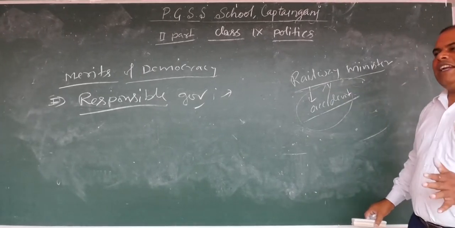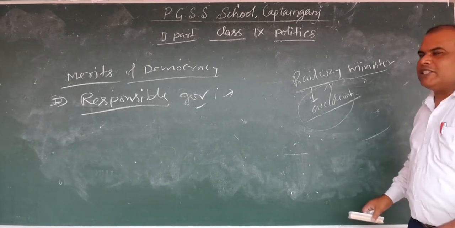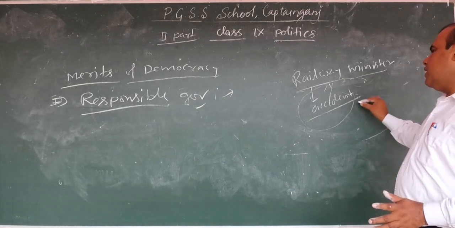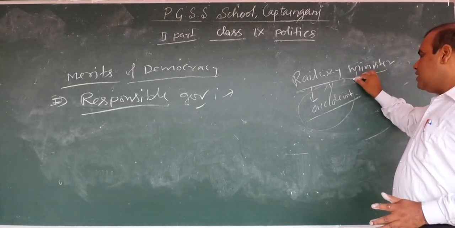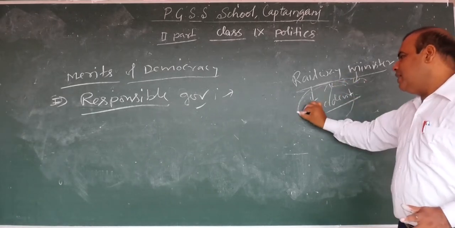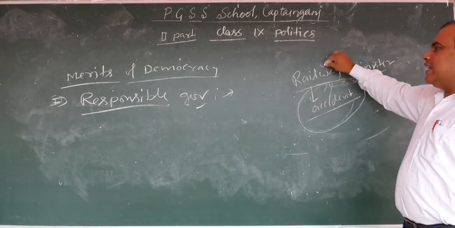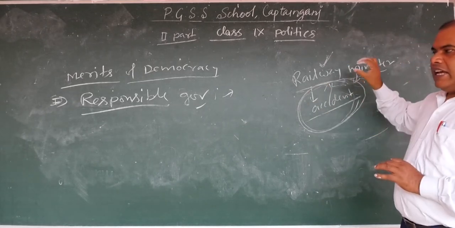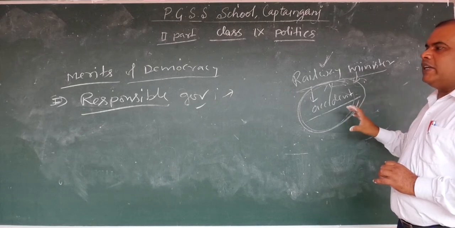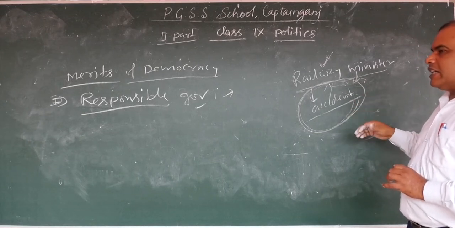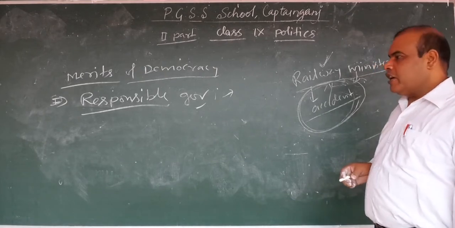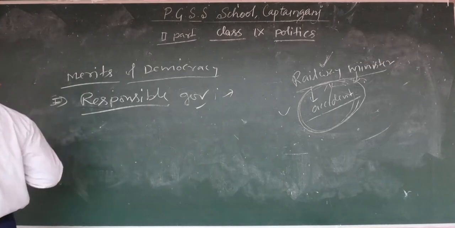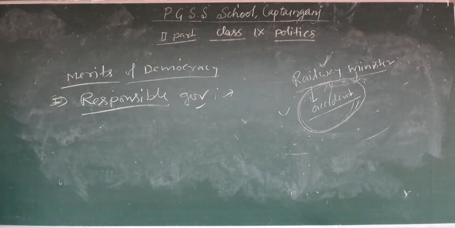We elect the leaders, and the ministers of a particular department directly take responsibility for their work. Did the railway minister cause the accident? No, the accident is not caused by the railway minister, but he takes responsibility for it. So we can say that responsibility is directly taken by the government. The government that we elect bears the responsibility. In the democratic form of government, there is responsible government.